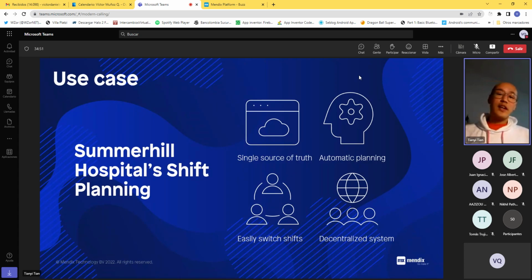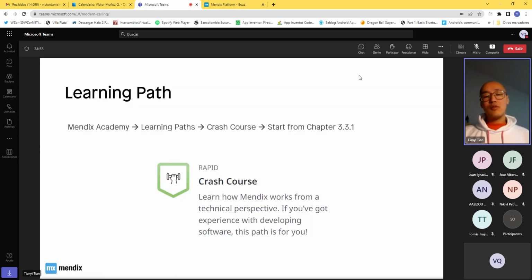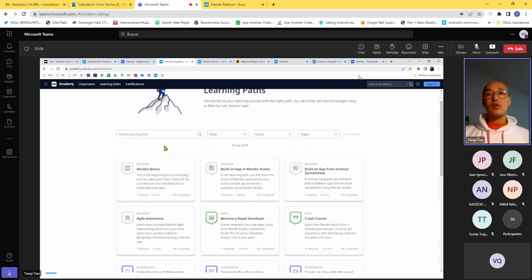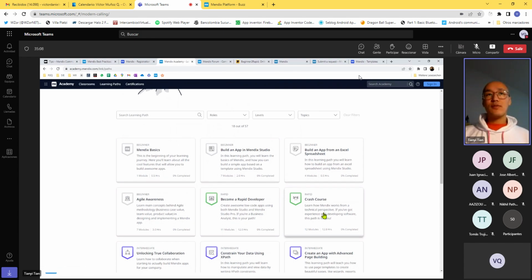This is the use case, and you'll find the use case in the learning path. So if you go to Mendix Academy, right? Mendix Academy is the page where you get all the learnings, and we'll be going to the learning path, and we'll go to the crash course right here. This is the part where you can follow along.